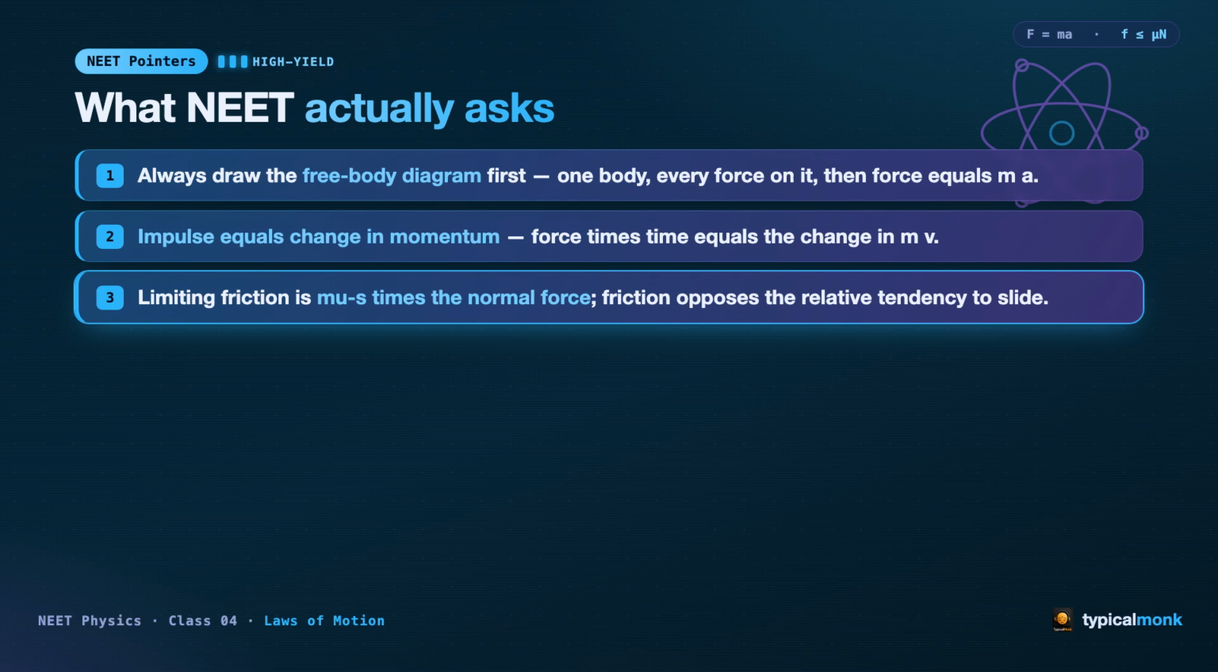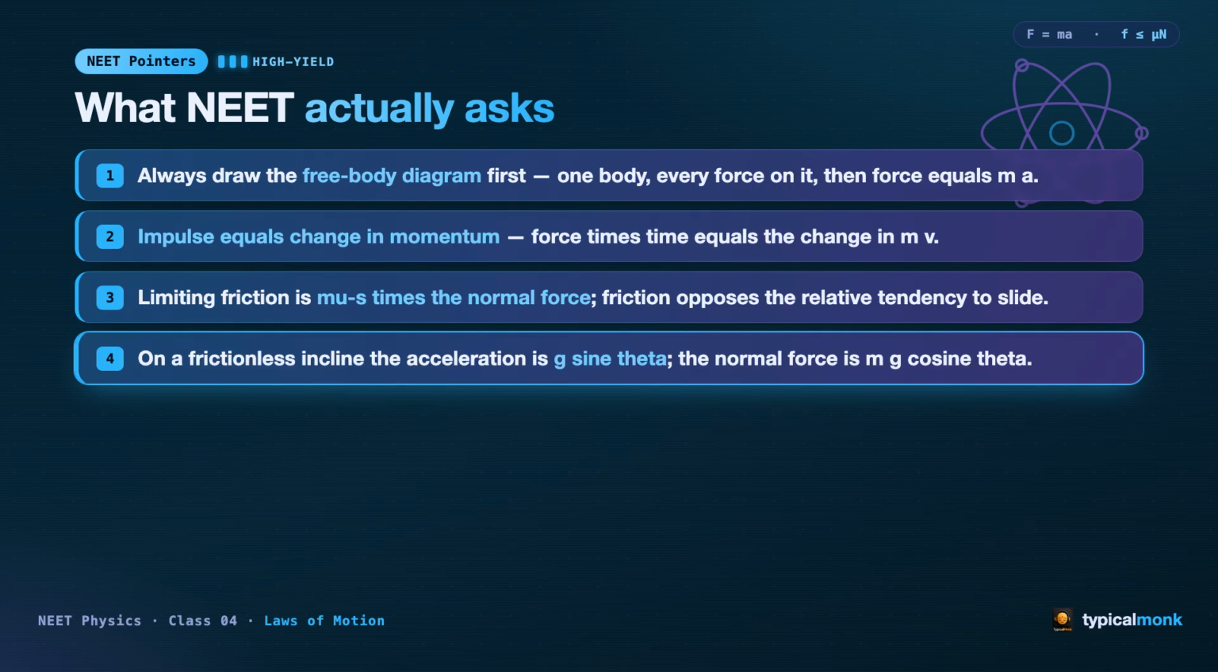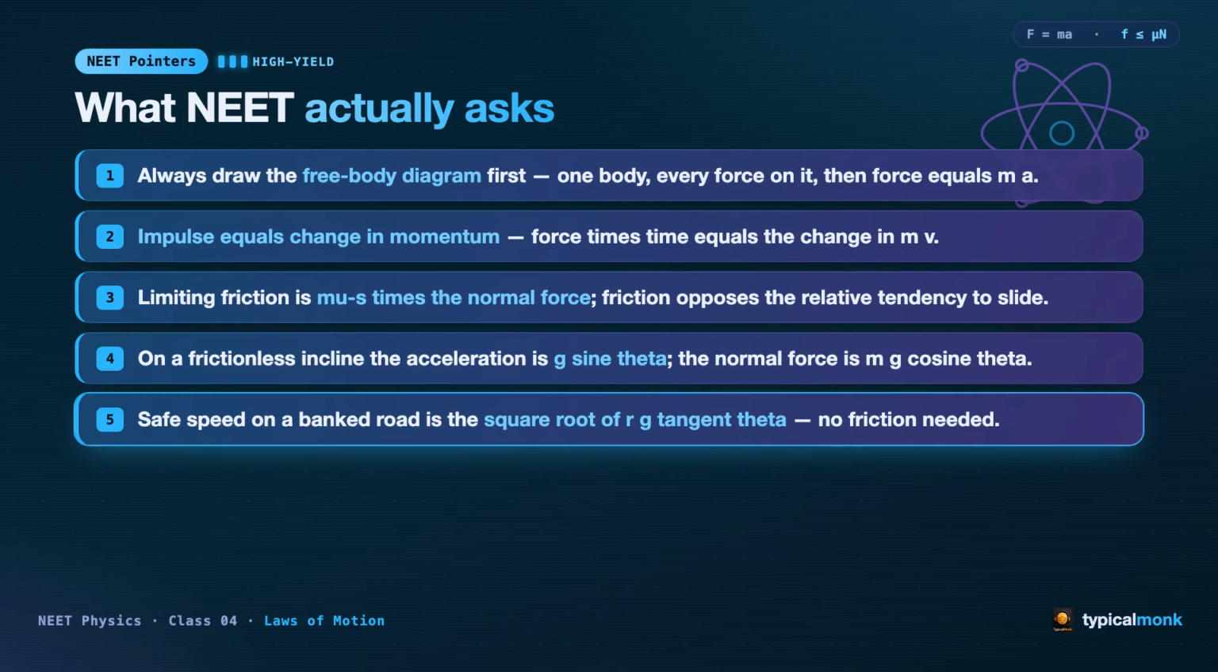3. Limiting friction is μs times the normal force, and friction always opposes the relative tendency to slide. Its direction is decided by the motion, not by you. 4. On a frictionless incline, the acceleration is g sine theta, and the normal force is mg cosine theta. Remember, the normal is not the full weight. 5. The safe speed on a banked road is the square root of r g tangent theta. A car can turn on a frictionless bank at exactly this speed, no friction needed.